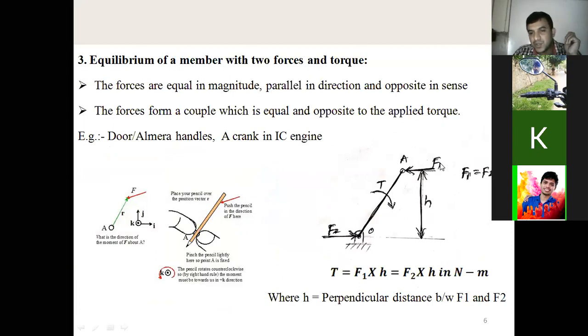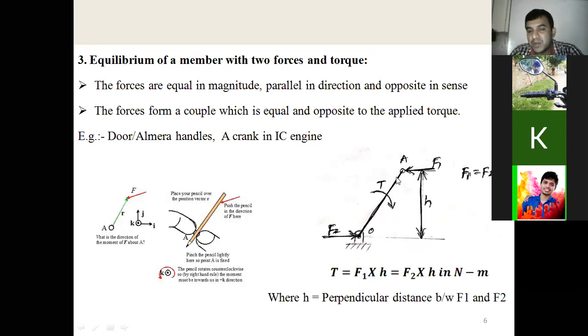Those two forces F1 and F2, about point O, produce what type of couple here? A counterclockwise couple, right? Counterclockwise torque. In order to make it equilibrium, we need to apply a torque in the clockwise direction, right? That's to show you that the torque must act in the clockwise direction to make it equilibrium.